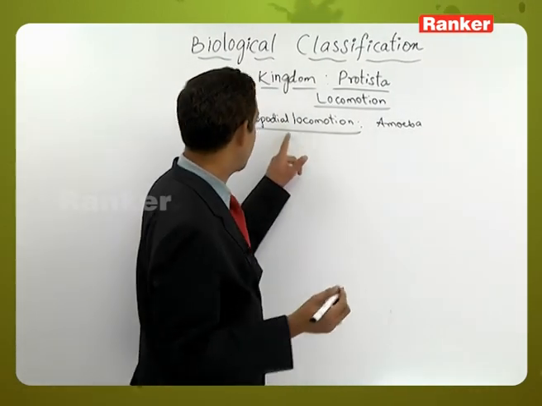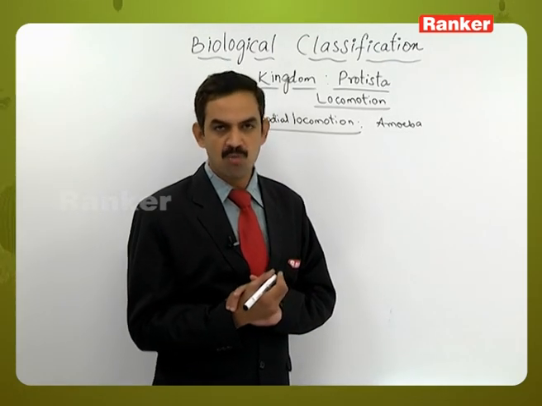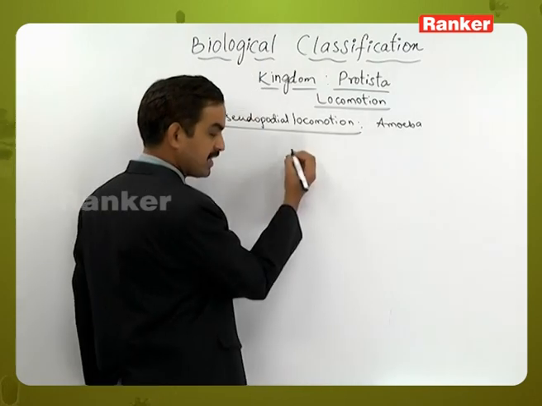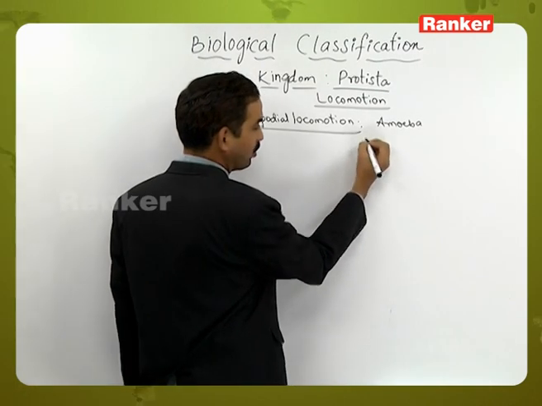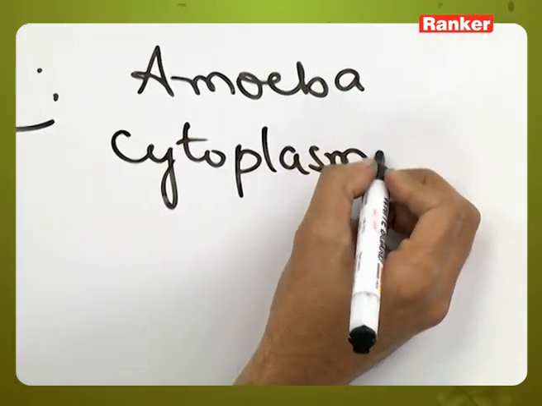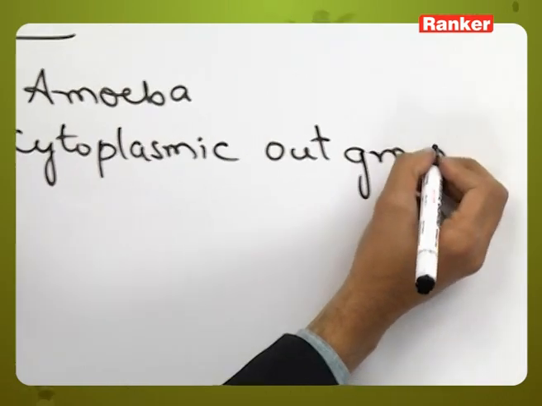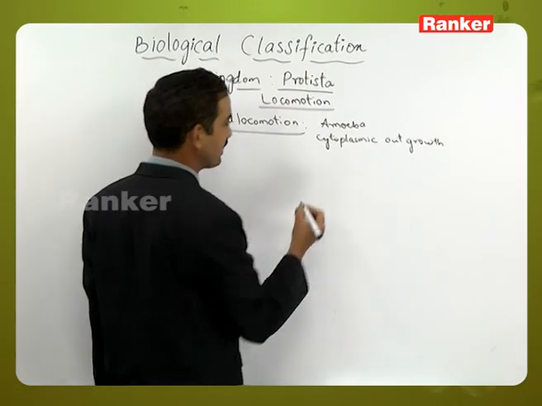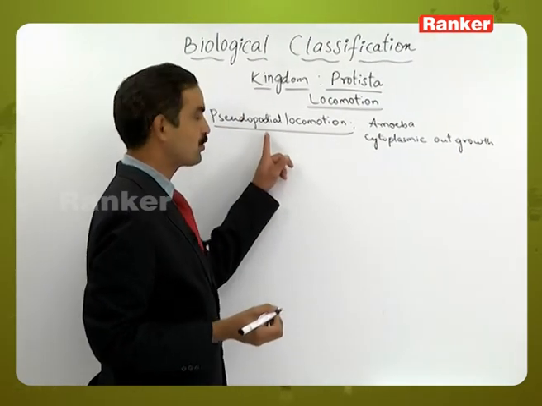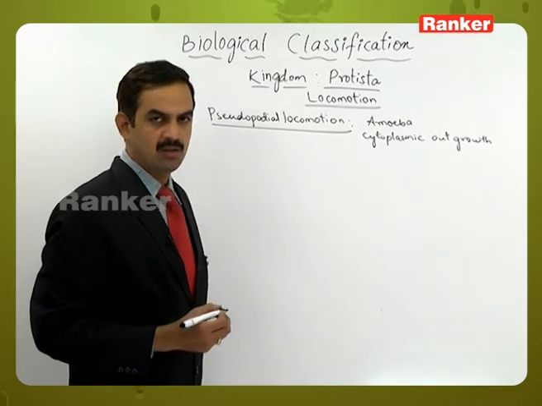These cytoplasmic extensions are called pseudopodia, which will help in the locomotion of the organism. This is because of cytoplasmic outgrowths. These cytoplasmic outgrowths in the form of protrusions are called pseudopodia. With the help of the pseudopodia, they will move the body.